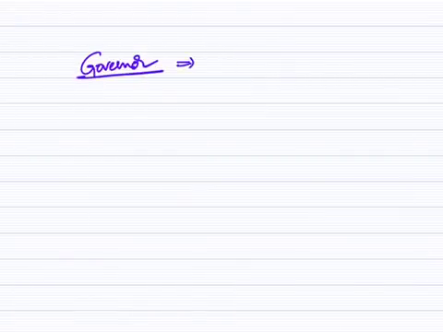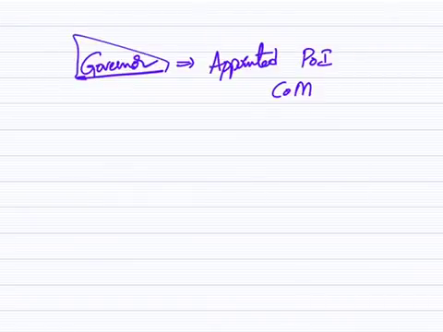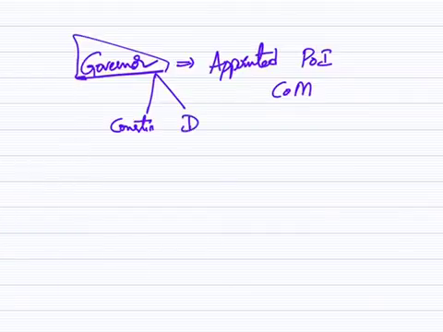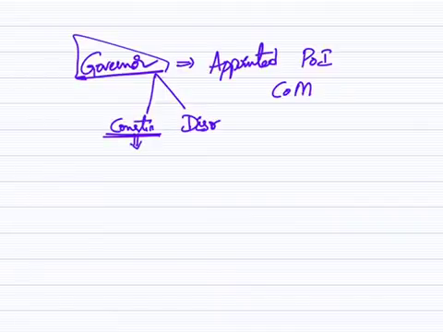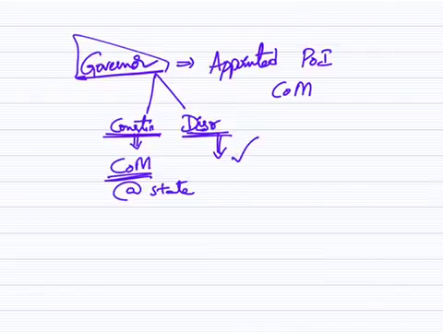The governor of a state is appointed by the President of India, with the recommendation of the Council of Ministers. Now, the governor has two types of powers. One is constitutionally mandated powers, two is discretionary powers. The constitutionally mandated powers are exercised on the advice of the Council of Ministers at the state. The discretionary powers are used with his or her discretion.